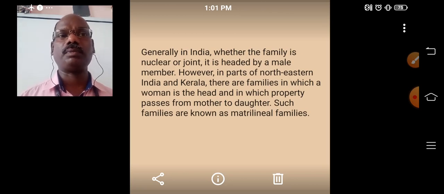That is a common system in our country. However, in some parts of our country, especially in the northeast or in Kerala, the family is headed by a female member, and the family properties are handed over from mother to daughters. That system is also going on in our country.